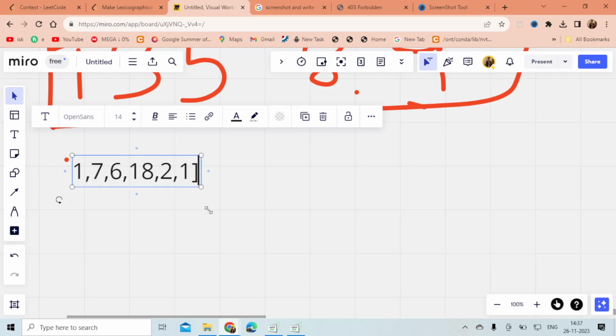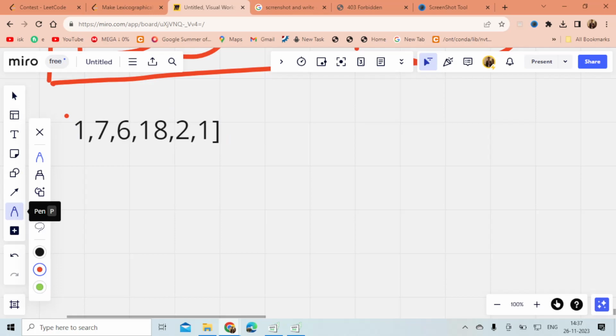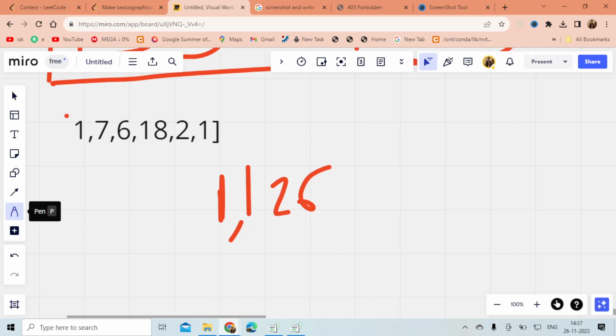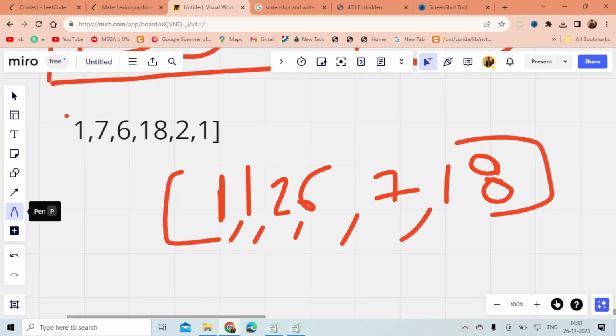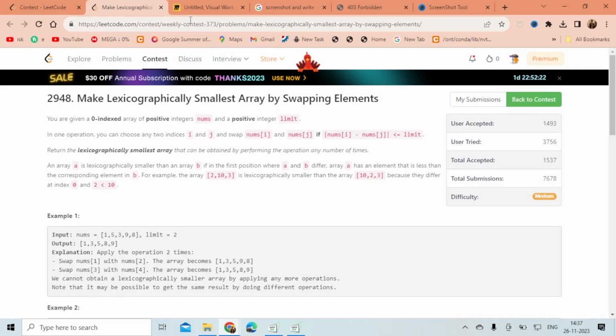So if we first sort this array, what are we getting? 1, 1, 1, 2, 6, 7, 18. Right? So this is the array. And what we have to do is check how much we can sort it, and we have to make the lexicographically smallest array.